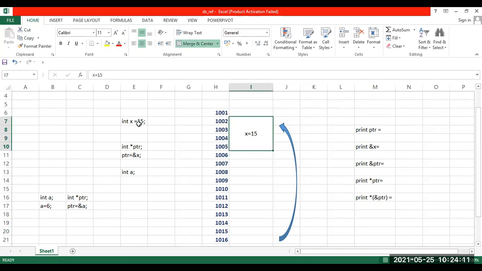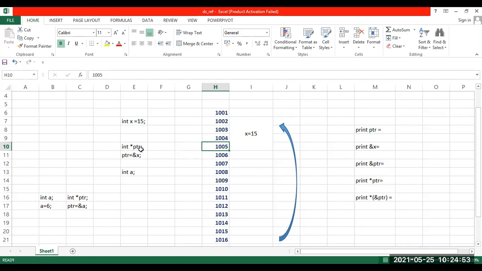Okay, I have a variable here which is x and I have initialized it to 15. Now here you can see that, assume that this variable x that is initialized to 15 has been stored at a memory location starting from 1002. Since we are working on this machine, we'll say it is going to take 4 bytes. So the address of x starts from 1002 and goes up till 1005. This much is understood, all of you? Yes, ma'am.